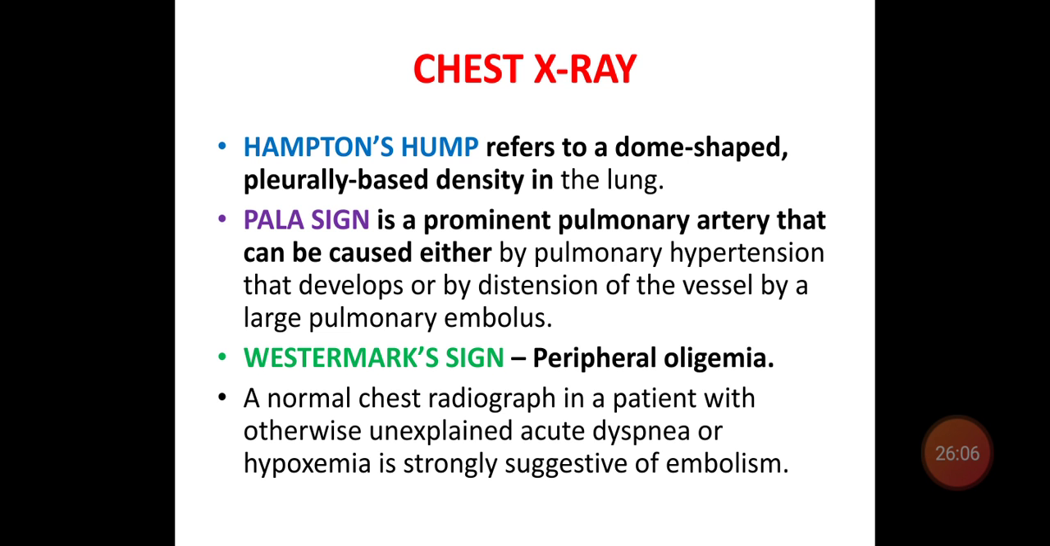Hampton's hump refers to a dome-shaped pleural-based density in the lung. Palla's sign is a prominent pulmonary artery that can be caused either by pulmonary hypertension or by distension of the vessel because of a large pulmonary embolus. Westermark sign is peripheral oligemia. In some patients, a normal chest radiograph with otherwise unexplained acute dyspnea or hypoxemia is also suggestive of pulmonary embolism.